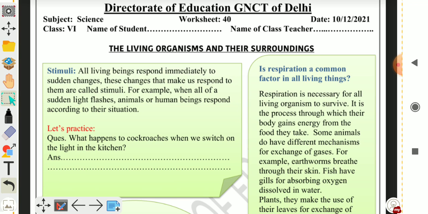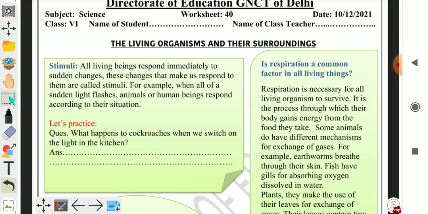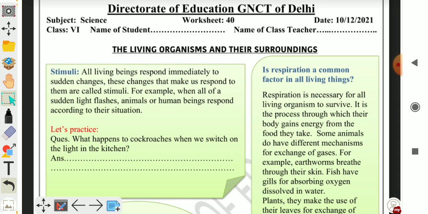Stimuli. All living beings respond immediately to sudden changes. How do you respond if you suddenly step on a sharp object like a thorn while walking barefoot? And how do you feel when you see or think about your favorite food? All of us respond immediately to such changes. So, the changes in our surroundings that make us respond to them are called stimuli.